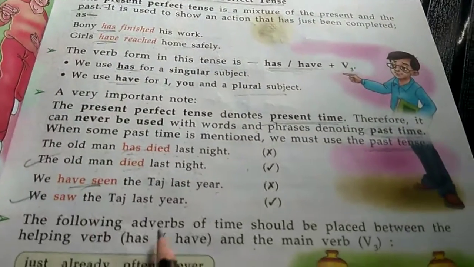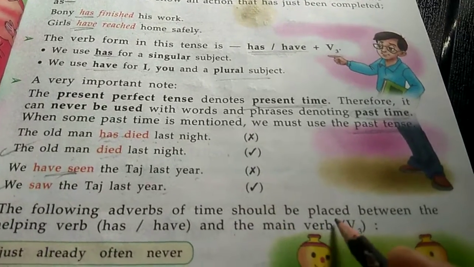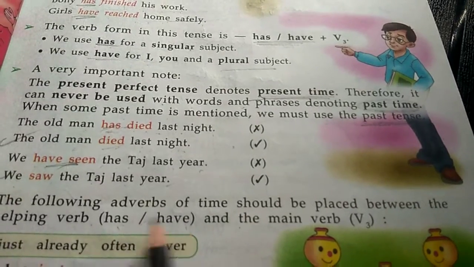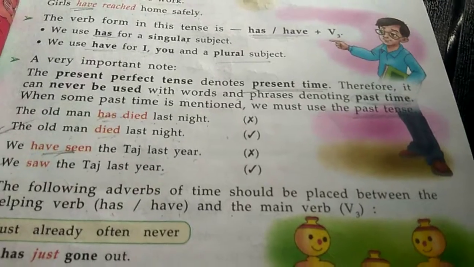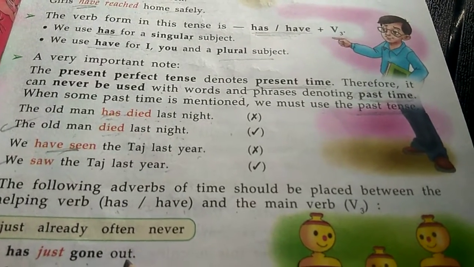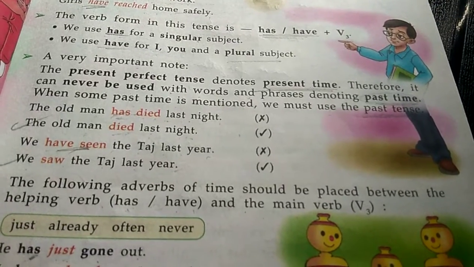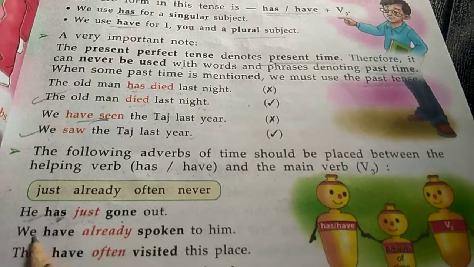Now the following adverbs of time should be placed between the helping verb, like has and have, and the main verb. Now see. He has just gone out. He has just, so we are having has. He has just gone out. For singular we will use has, and for plural we will use have.